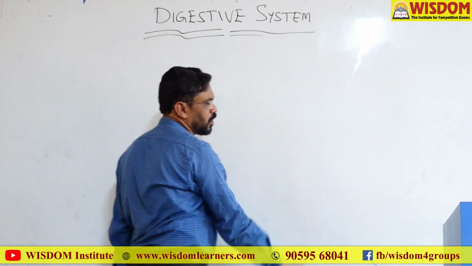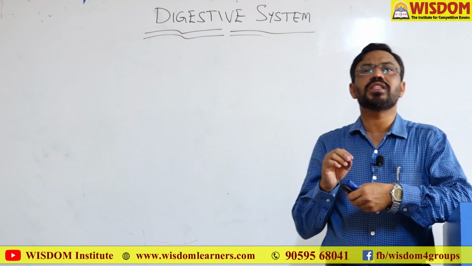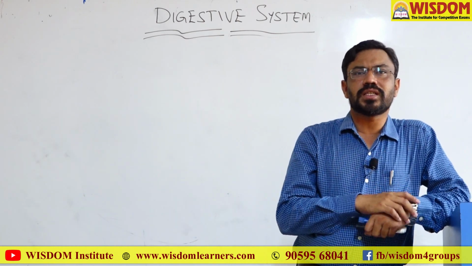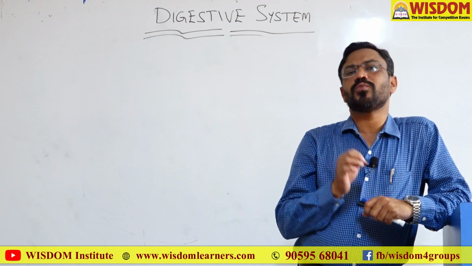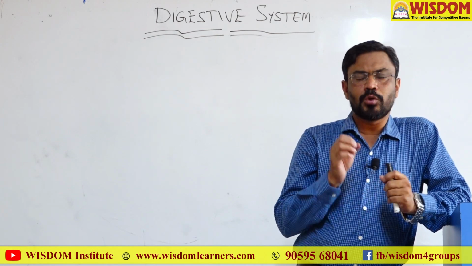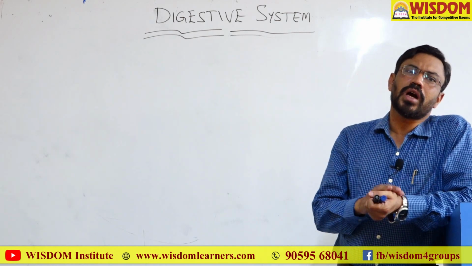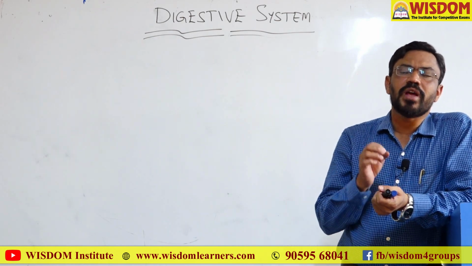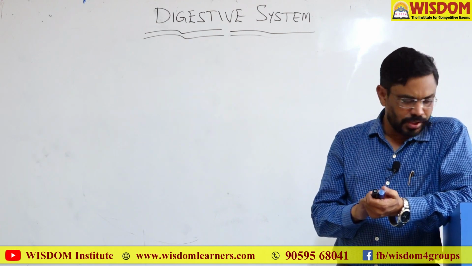Absorption means the digested food material is carried into the blood through the intestine. Assimilation means transportation of the digested food material to different parts of the body. Egestion: the undigested waste material is eliminated out from the body in the form of feces.